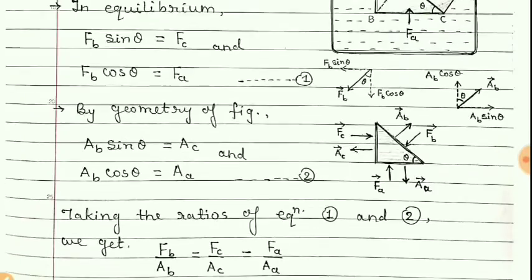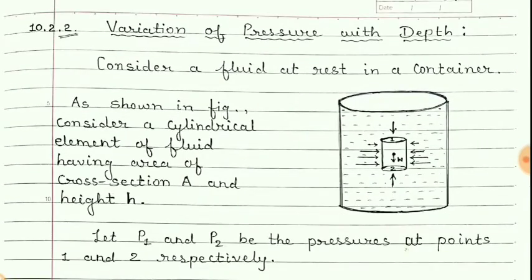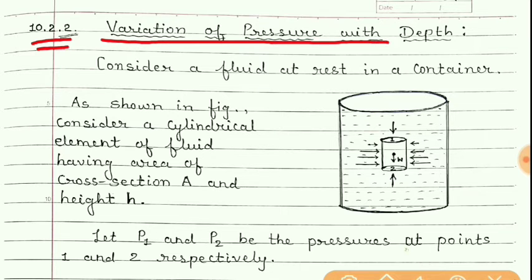But now we know that we cannot neglect the effect of gravity. And as a result, what happens as we go to some depth? The pressure increases. And so the next topic is related to that only: variation of pressure with depth.